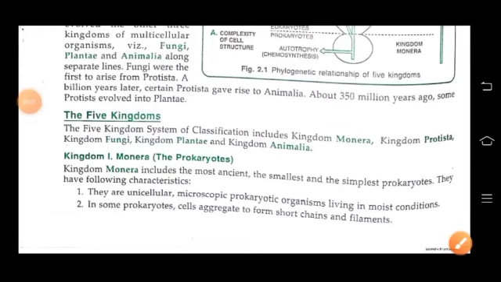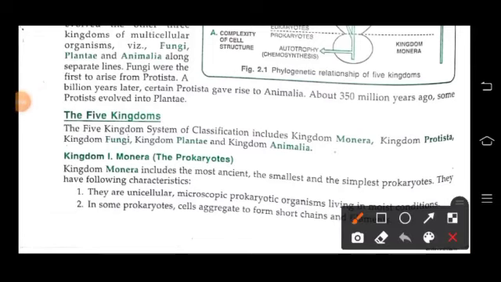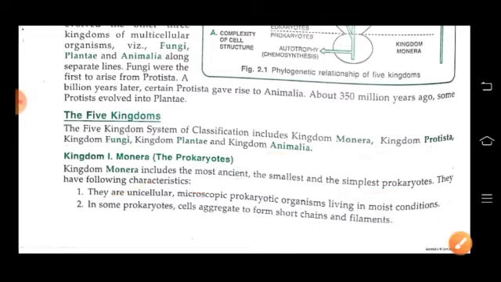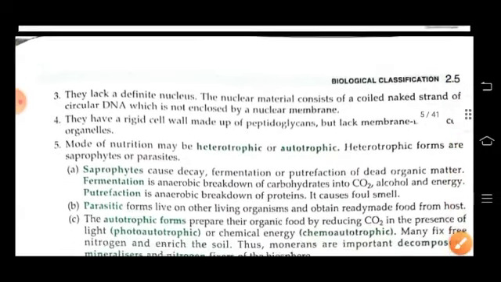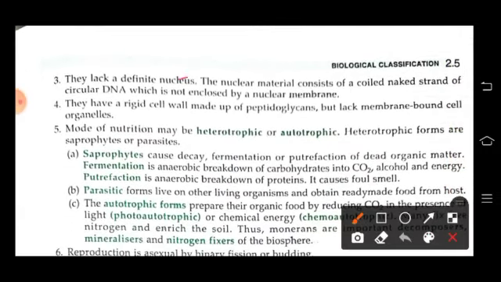So, the five kingdom classification includes Kingdom Monera, Protista, Fungi, Plantae, and Animalia. Let's come to Kingdom Monera. The Monera includes the most ancient, smallest and simplest prokaryotes. They are unicellular and microscopic in nature. In some prokaryotes, cells aggregate and form short chains and filaments. They lack a definite nucleus and have a rigid cell wall made up of peptidoglycans.